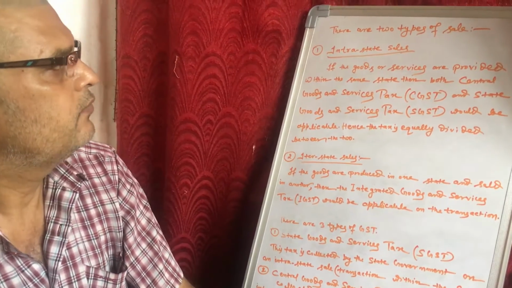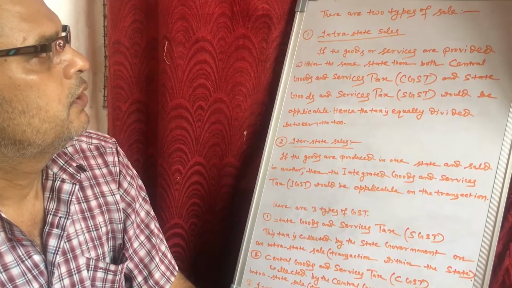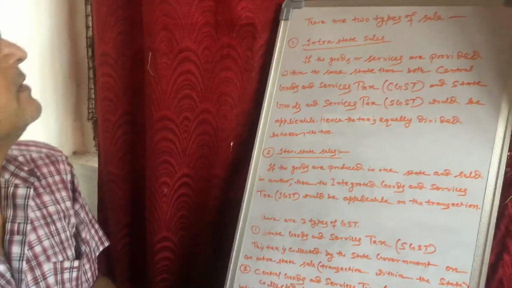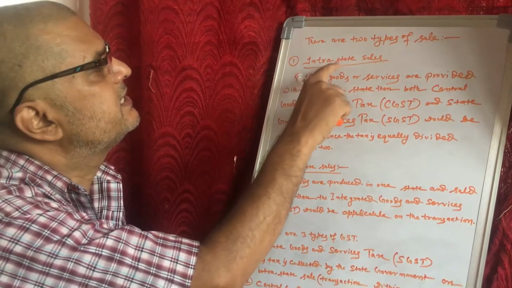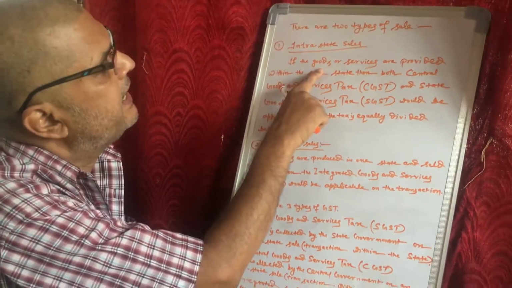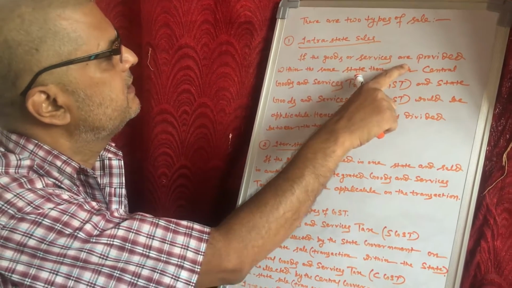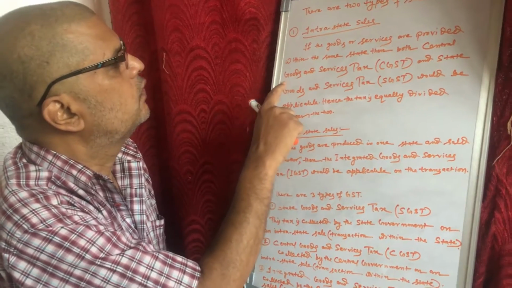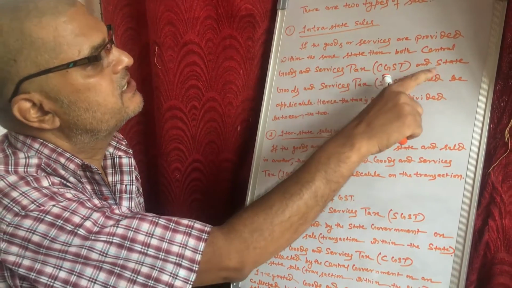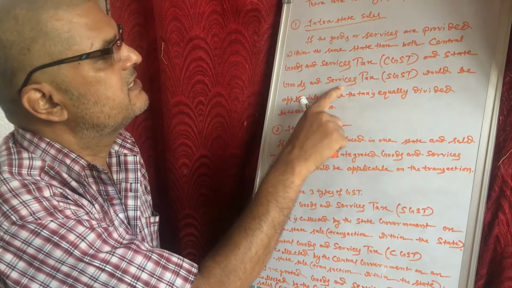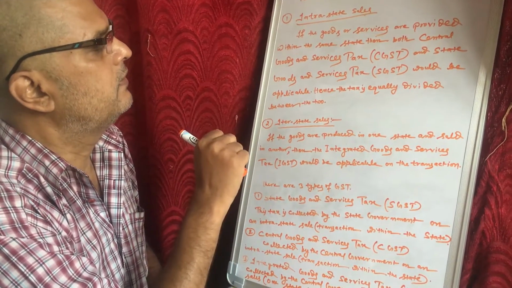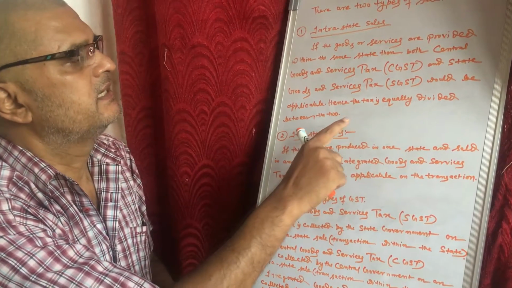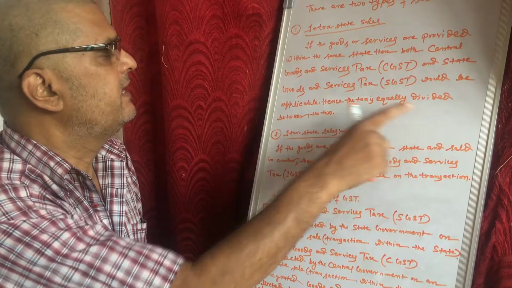Now I am going to discuss the different types of sales. There are two types of sales. One is called intra-state sales. If the goods and services are provided within the same state, then both central goods and services tax and state goods and services tax would be applicable. And these two taxes are equally divided between the two.